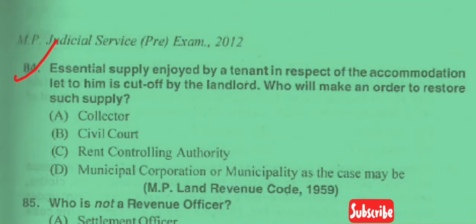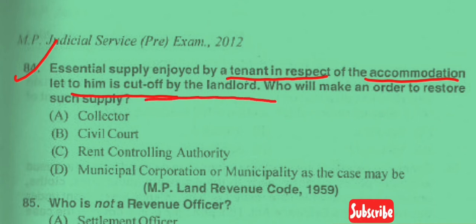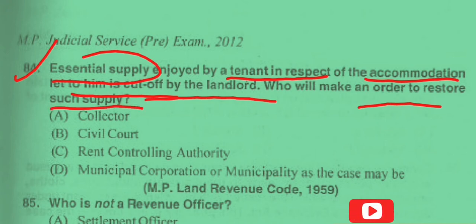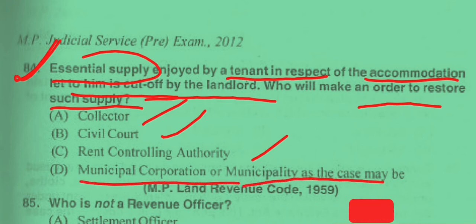Question number 84. The essential supply enjoyed by a tenant in respect of accommodation let to him is cut off by the landlord. So here the landlord cut the essential supply enjoyed by the tenant, who will make an order to restore such supply? So who can make an order? This is a very important question. Option A, collector. Option B, civil court. Option C, rent controlling authority. And option D, municipal corporation and municipality, as the case may be. So the answer to this question is clearly rent controlling authority. So the answer is option C.